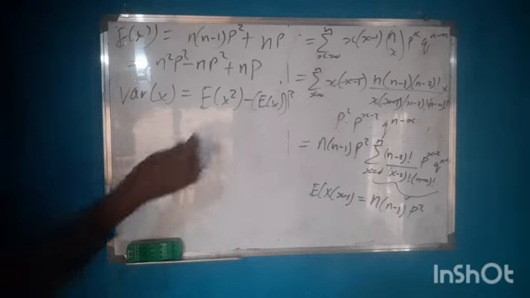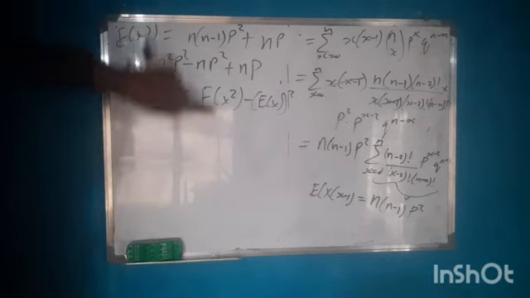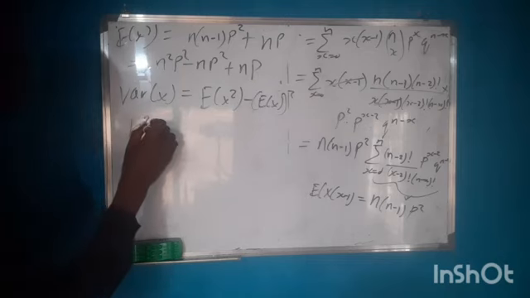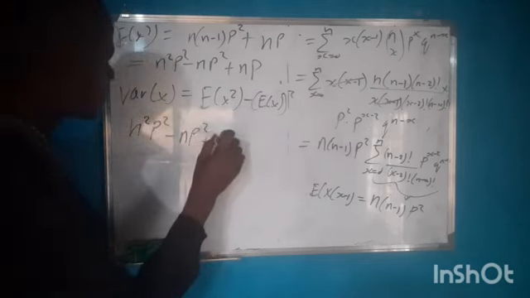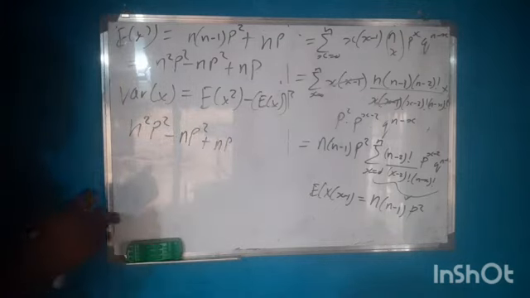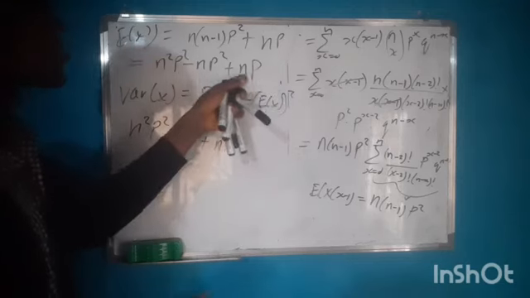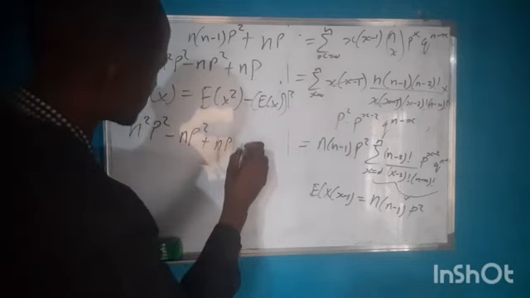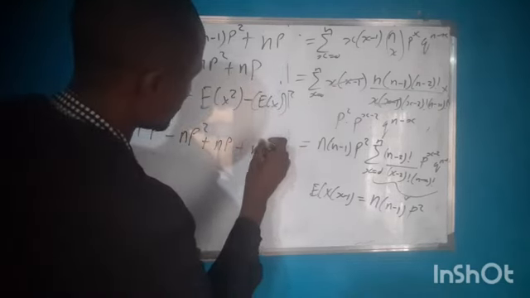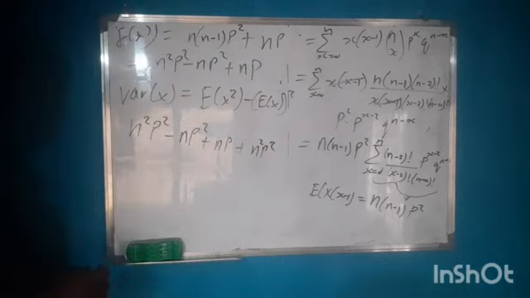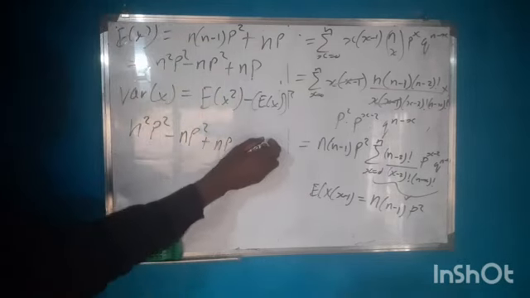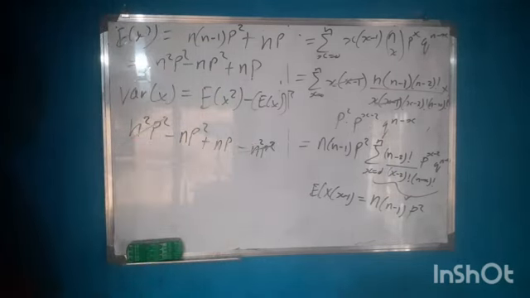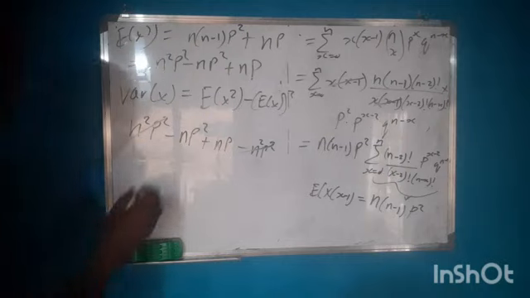We put it here: n squared p squared minus np squared plus np. Our expected value of X is equal to np. If you square it, you have n squared p squared. So same minus np squared. We cancel this, and we now have